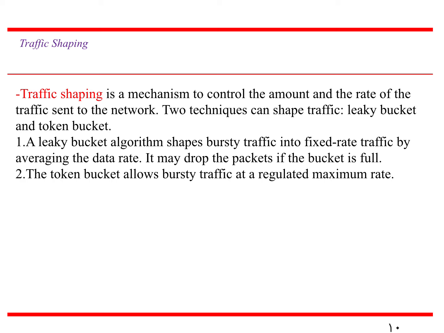When we talk about traffic shaping, there are 2 techniques available. One is called leaky bucket and the next one is token bucket. The leaky bucket algorithm shapes bursty traffic into fixed rate traffic by averaging the data rate. It may drop packets if the bucket is full.